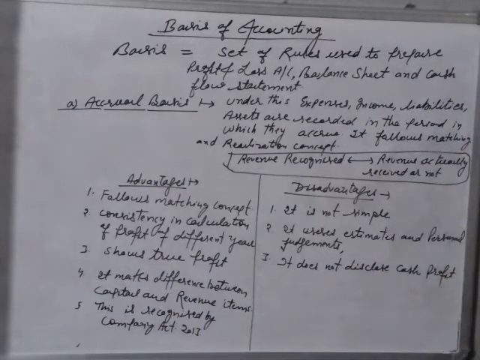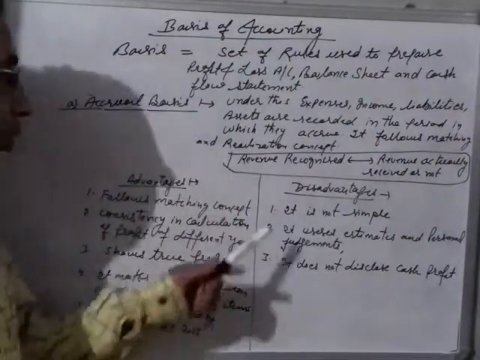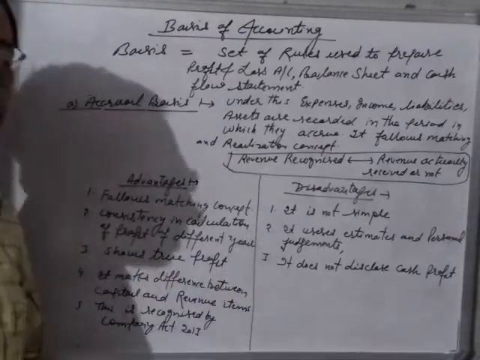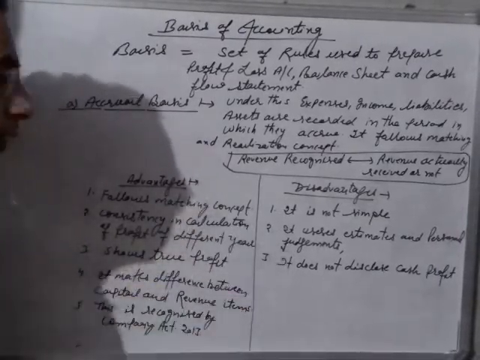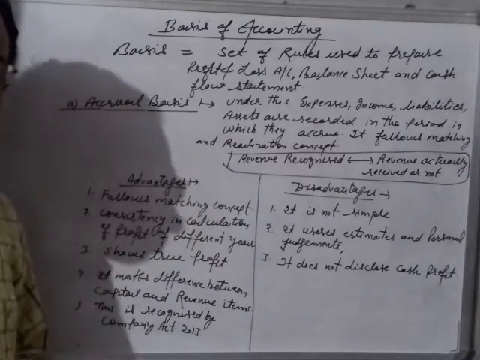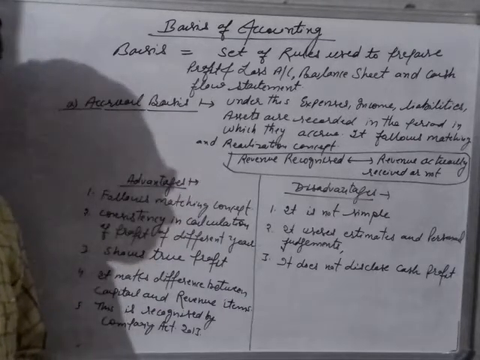Now we will discuss the disadvantages. First disadvantage, it is not a simple method. Secondly, it uses only estimates and personal judgment, right? So our results become doubtful. It also does not disclose cash profit.